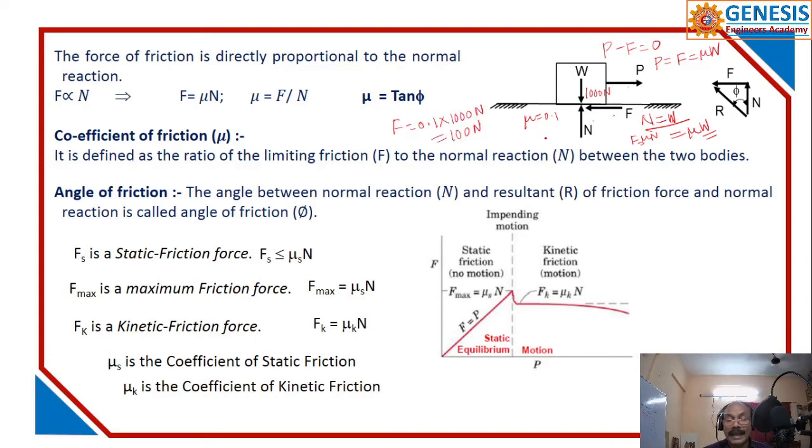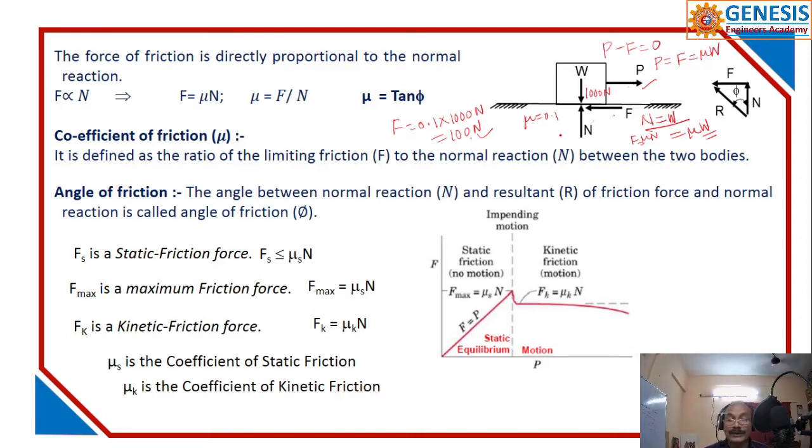Okay. So the frictional force acting opposite to this applied force is 100 newtons. If I apply a 50 newtons force, there will be no movement because the frictional force is more. If I apply 75 newtons, there will be no motion.